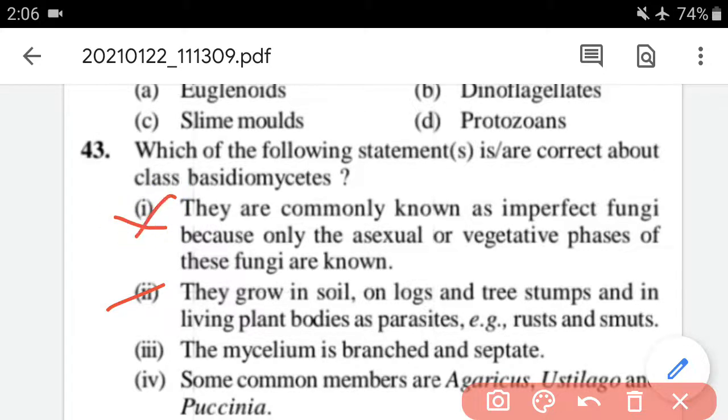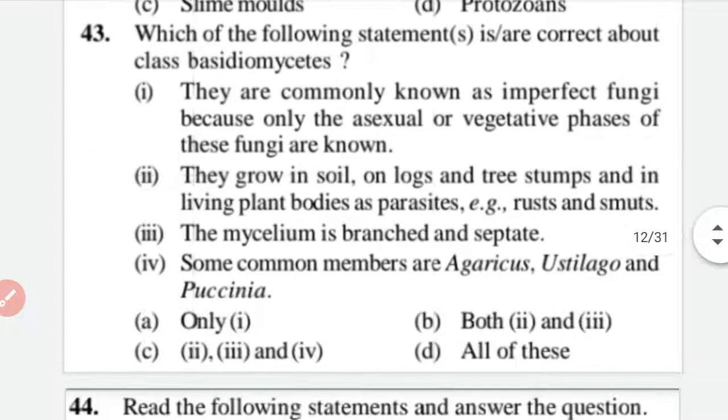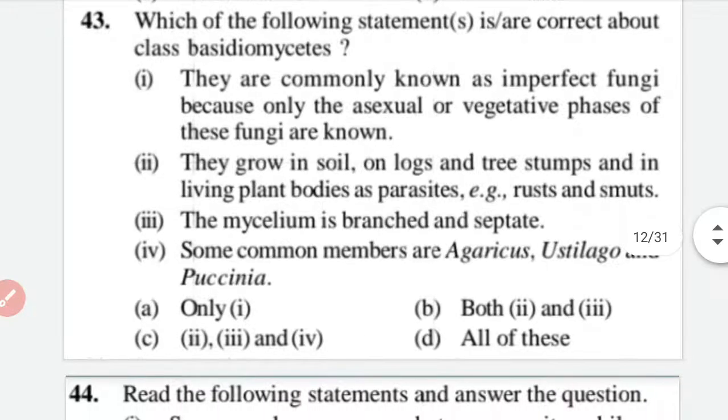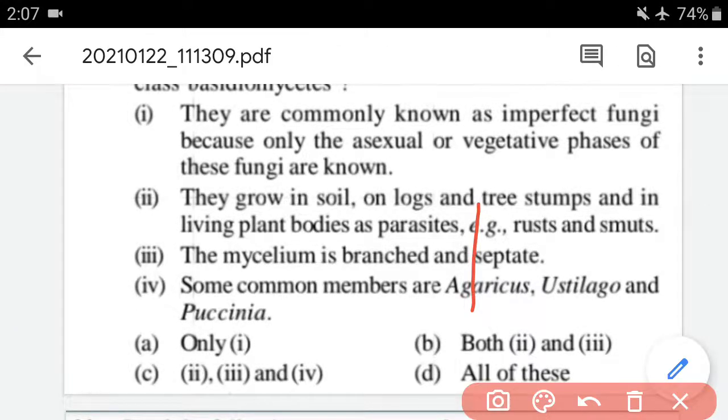They grow in soil, on logs and tree stems, and in living plant bodies as parasites, for example rusts and smuts. Third one: mycelium is branched and septate. And the fourth one: some common members are Agaricus, Ustilago and Puccinia, or you can pronounce it however you want. So the correct option for question 43 is option C. Second, third and fourth statements are correct, while the first statement is not correct, as I already told you.